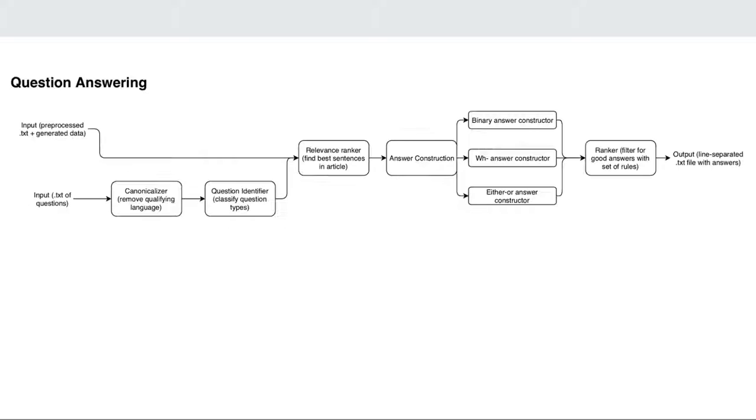For the question answering task, we will first take our text of input questions and process them to make them canonical sentences, and then pass them through a classifier that will classify the question types. We will then pass all of the input through a relevance ranker that will rank sentences in the article based on their relevance to the question. Based on the question, the answer will be constructed via a binary, WH, or an either-or answer constructor. Lastly, our ranker will filter for good answers and then return a line-separated text file with the answers as an output.